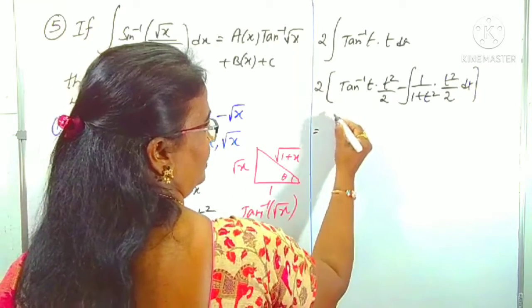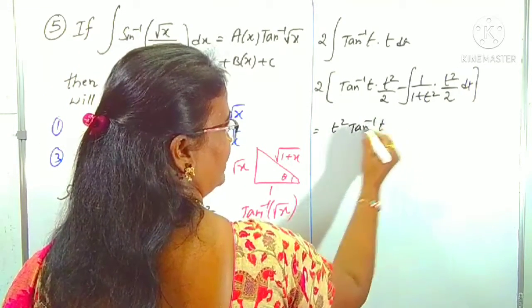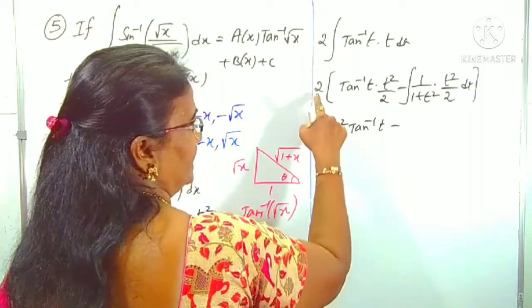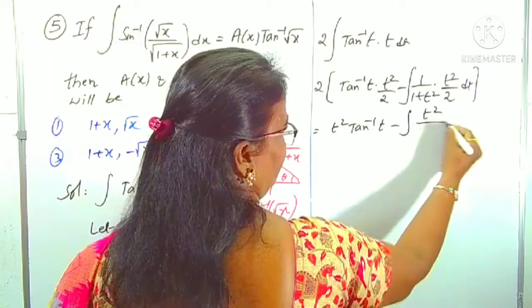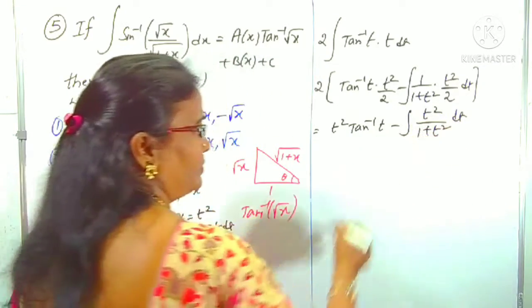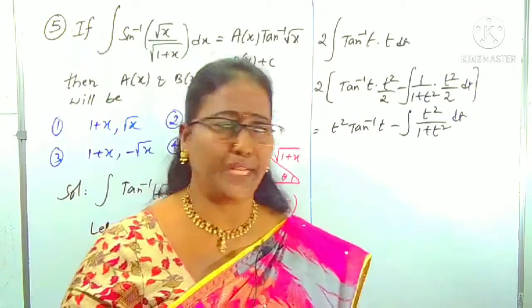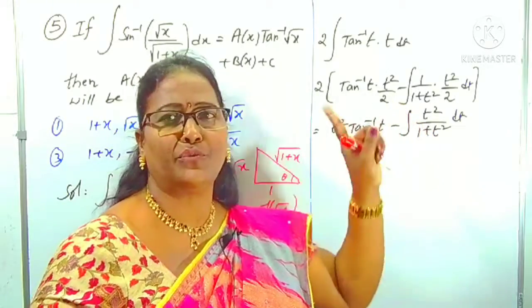2 gets cancelled. Now this is t square into tan inverse t, we can write as the first term. Second term, here also 2 cancels. What is left over? t square by 1 plus t square. Can you find out this integral? Do you know? Yes, you know very well. Here t square is there, here 1 plus t square is there. Add and subtract 1 in the numerator.